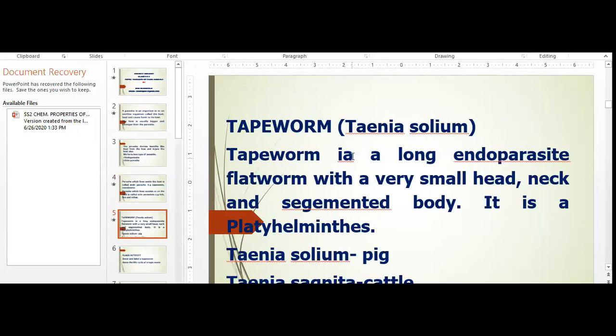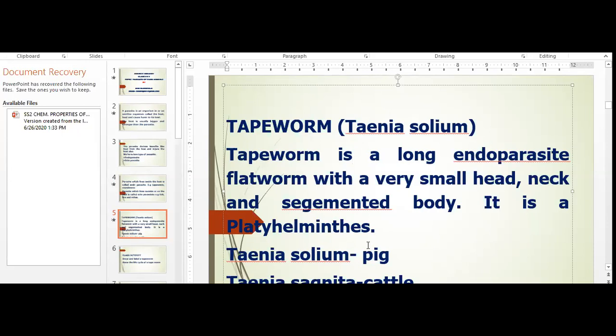Now, a tapeworm is a long endoparasite. It is a flatworm with a very small head, neck, and segmented body. You know what segmented means? It is a platyhelminth. If you can remember, platyhelminth.